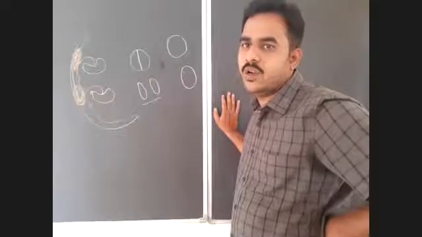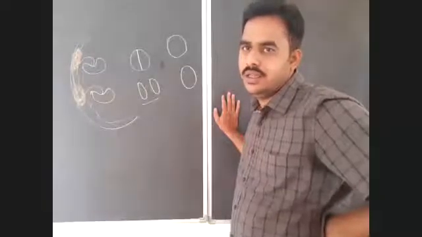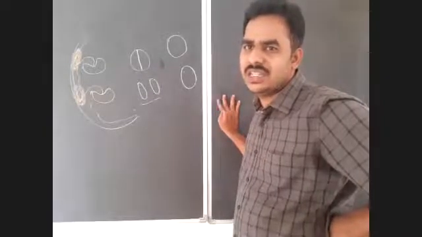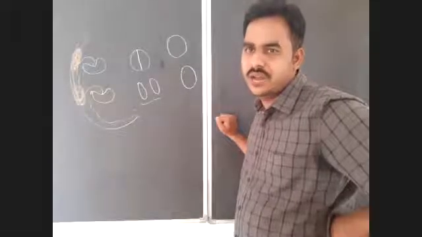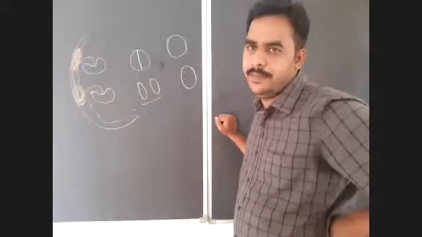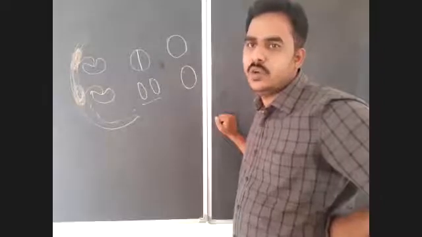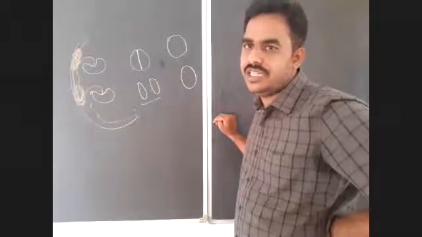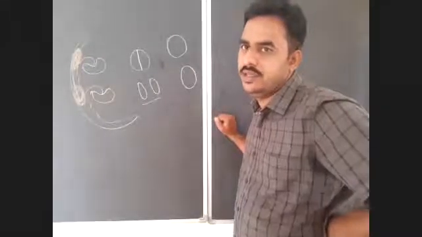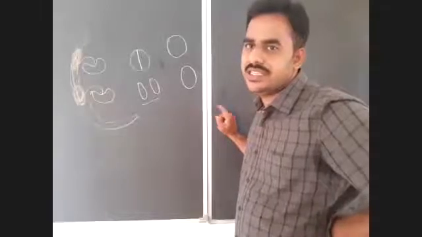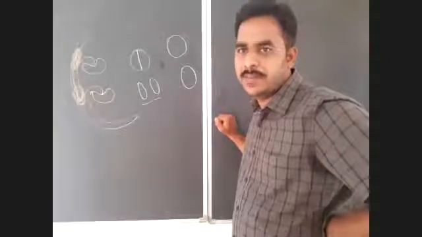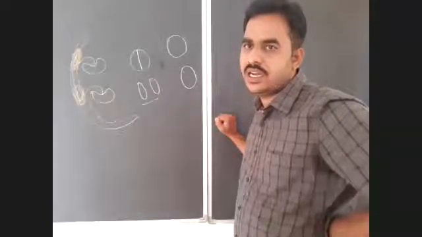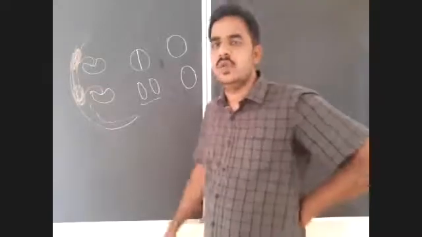Based on the quantity or amount of yolk, the eggs are classified into alecithal eggs, microlecithal eggs, mesolecithal eggs, and megalecithal eggs, 4 types. Based on the distribution of yolk, the eggs are classified into homolecithal or isolecithal and heterolecithal, 2 types. Heterolecithal eggs are further classified based on the location of yolk into telolecithal eggs, centrolecithal eggs, and discoidal eggs. And based on the presence or absence of shell, the eggs are classified into 2 types, cleidoic and non-cleidoic eggs. The study of eggs is known as oology.